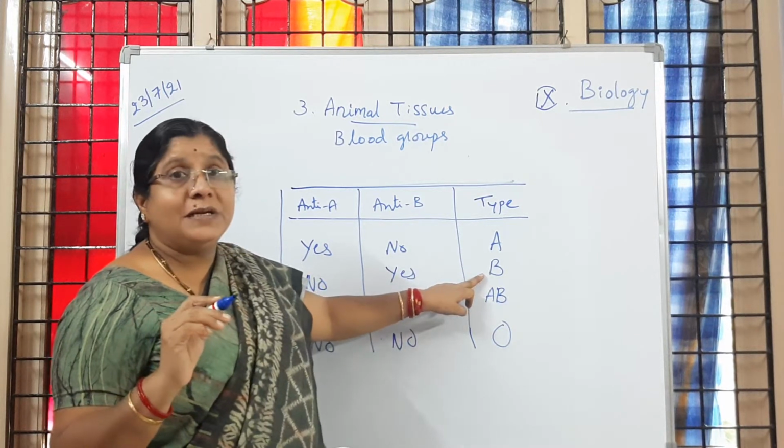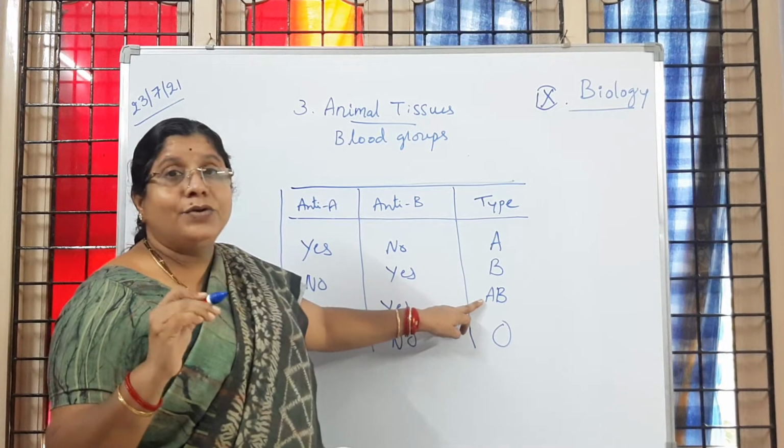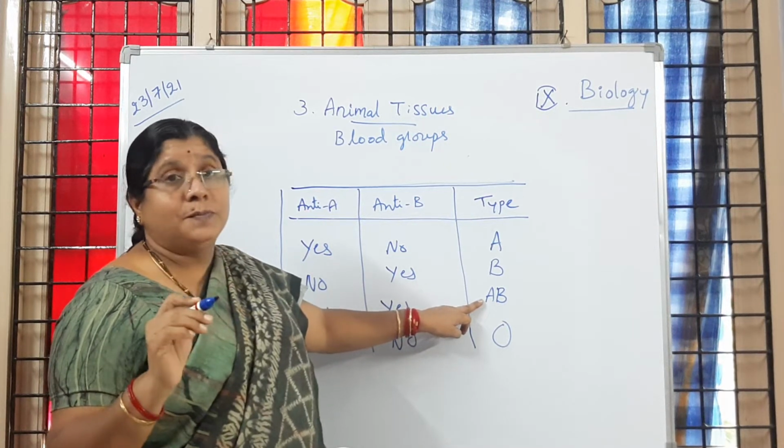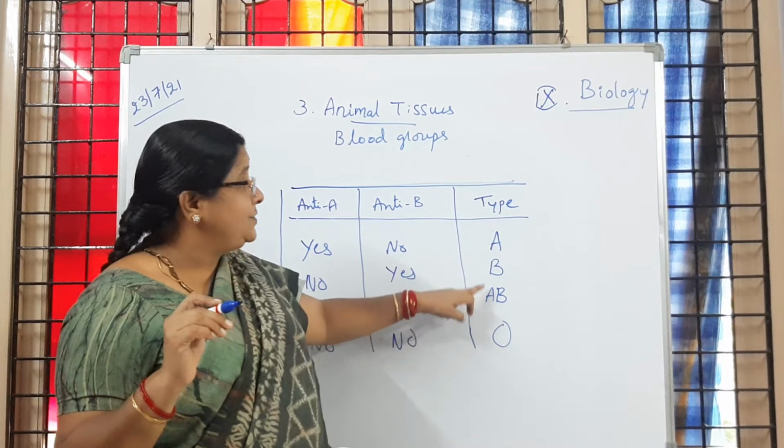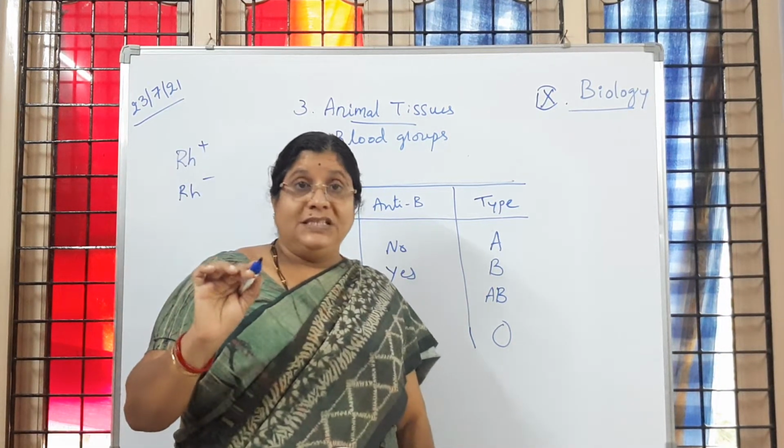B positive people can donate blood to B positive only. AB positive people can donate blood to the AB group. Is it clear to you? Or AB positive, A positive or B positive, that's it. But not to negative. Is it clear to children?